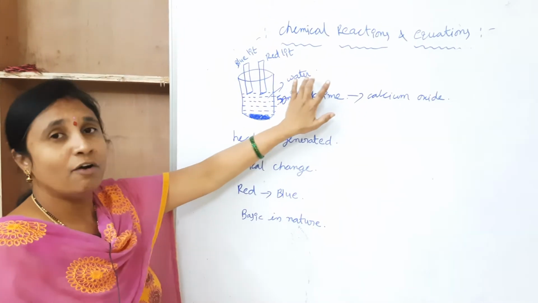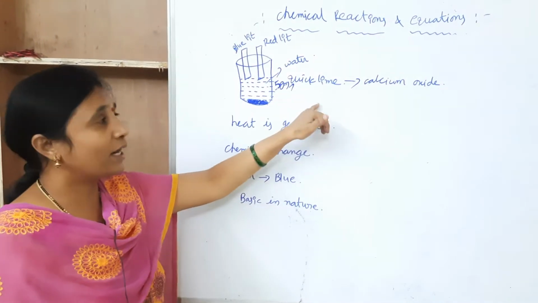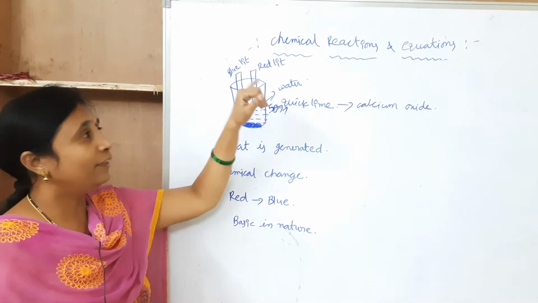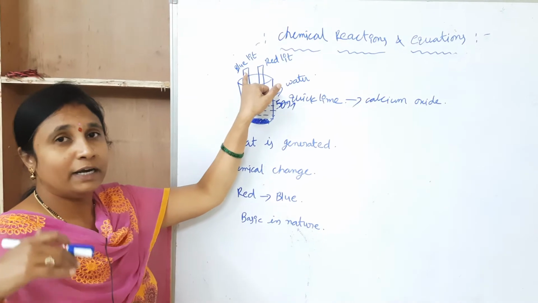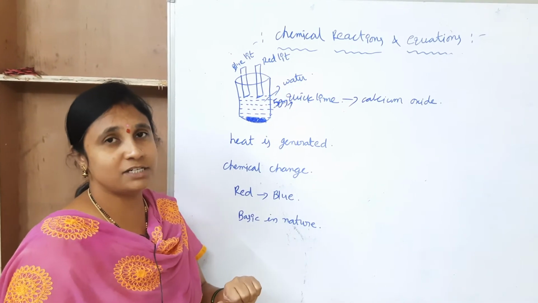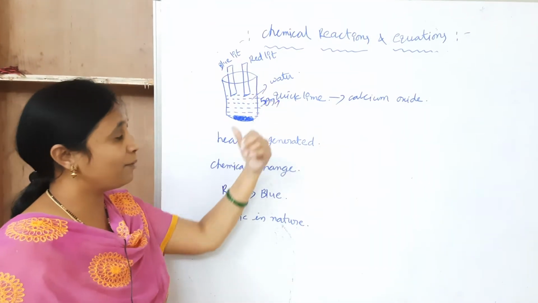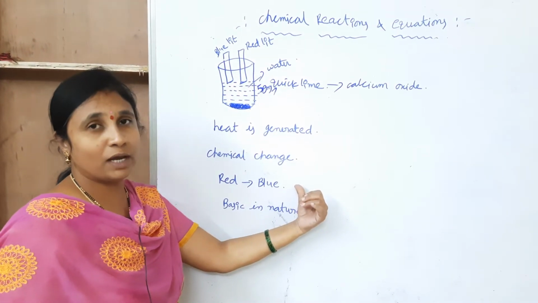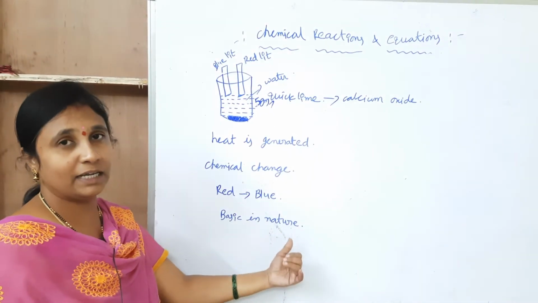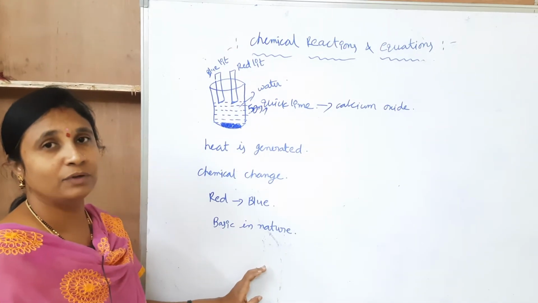Next, to check what reaction occurred, you can test it with red litmus paper and blue litmus paper. When you dip the blue litmus paper, the color does not change. When you dip the red litmus paper, it changes into blue color. That means this reaction is basic in nature.